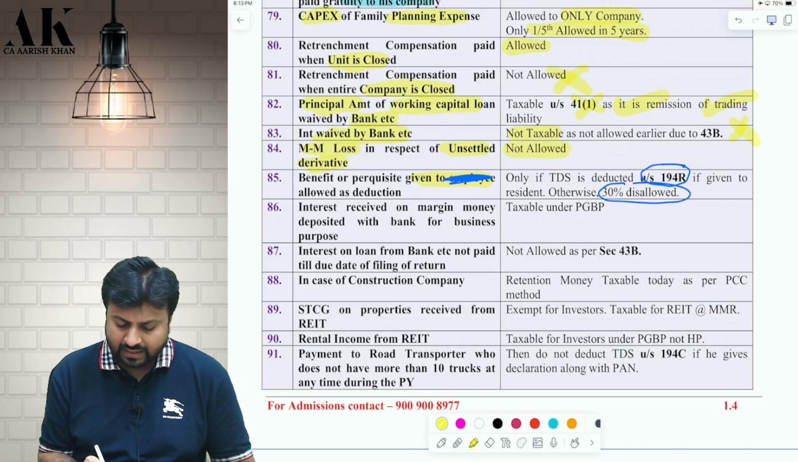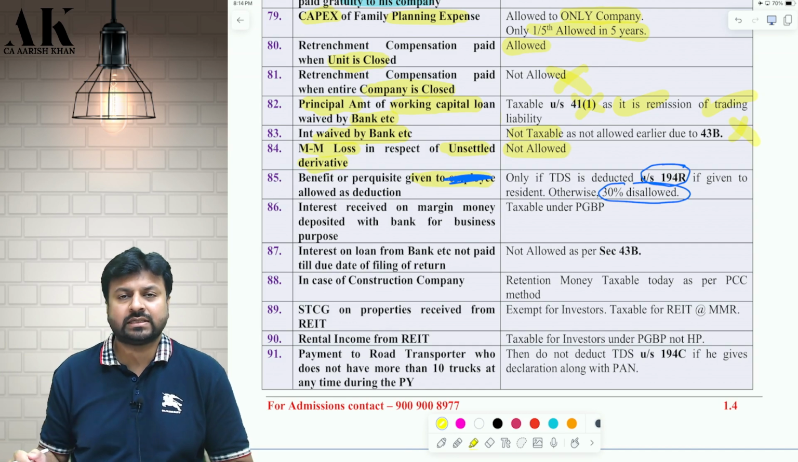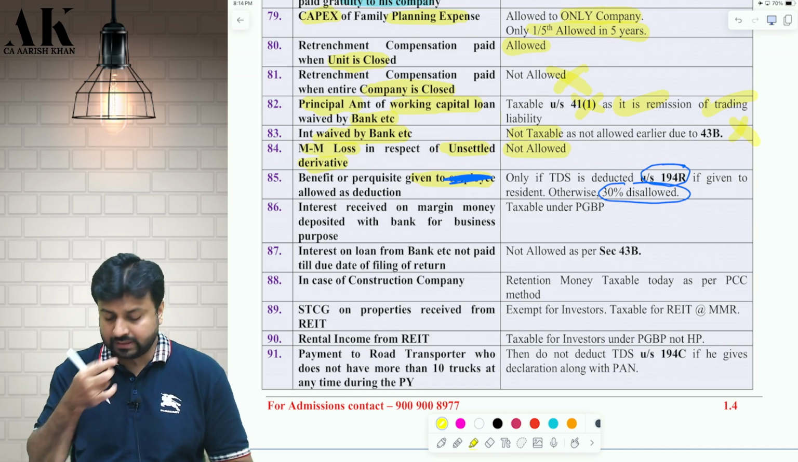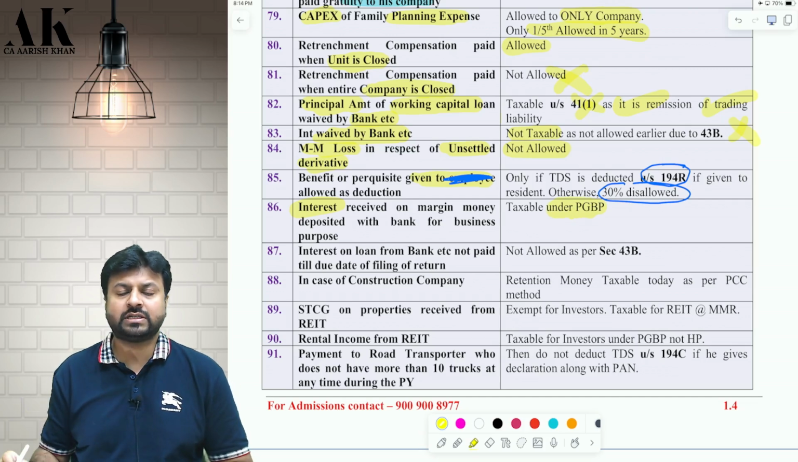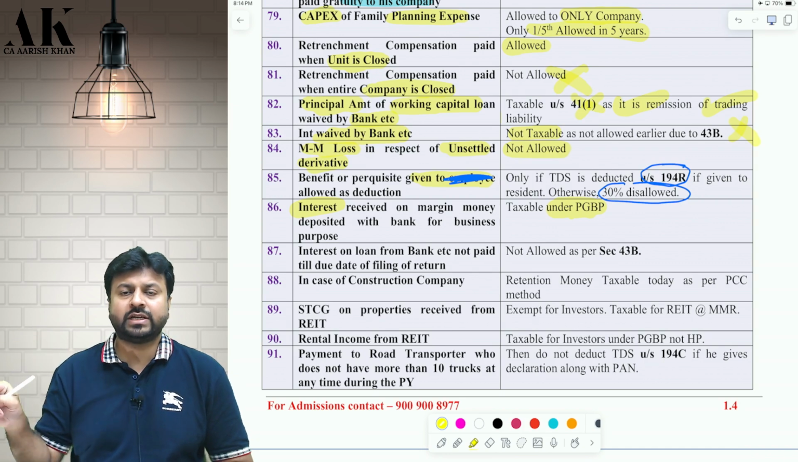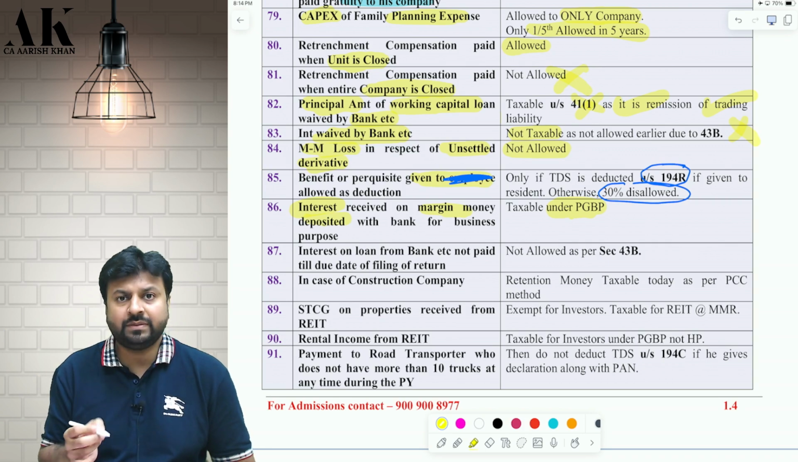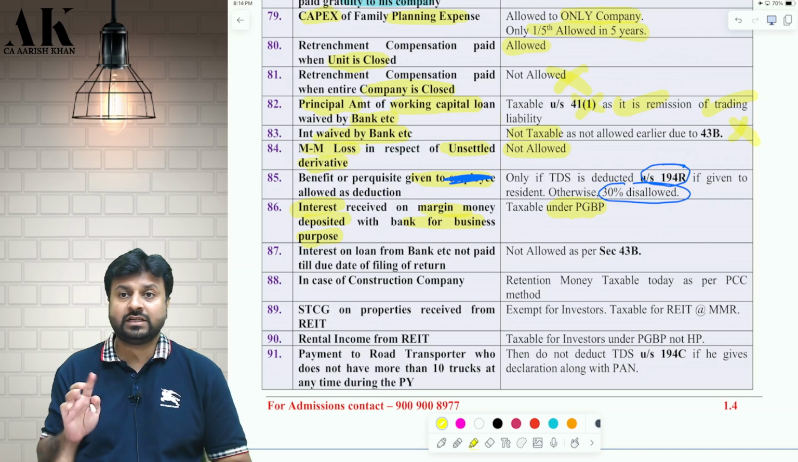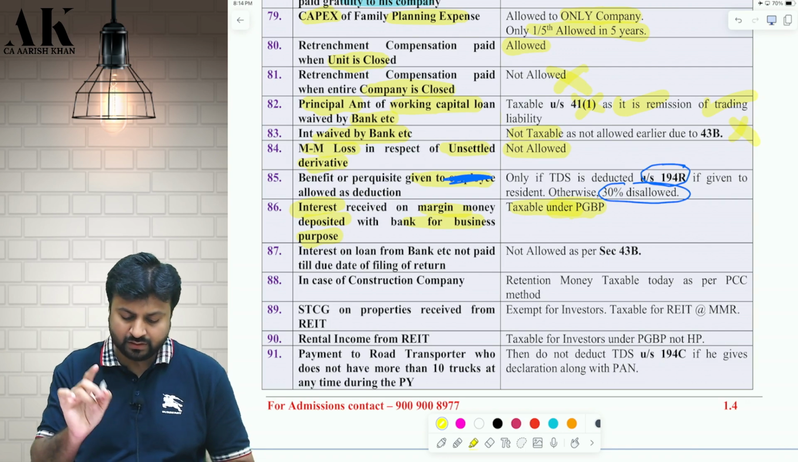Next one, if I am making some deposit in a bank, why? Because I want some business. For business I am making a deposit in the bank so that I should get some business, and in that process I am earning some interest. Then that interest will be chargeable under PGBP, and not under IFOS, because the ultimate objective is to get business and not to earn interest. Therefore, interest received on margin money deposit with a bank for business purposes is chargeable under PGBP. I hope it is clear.